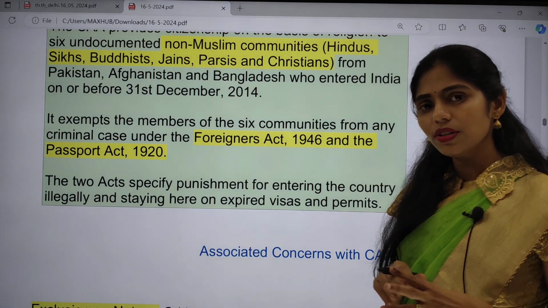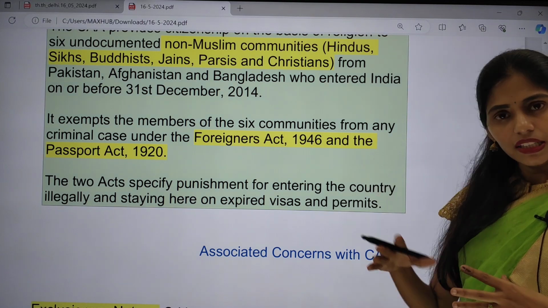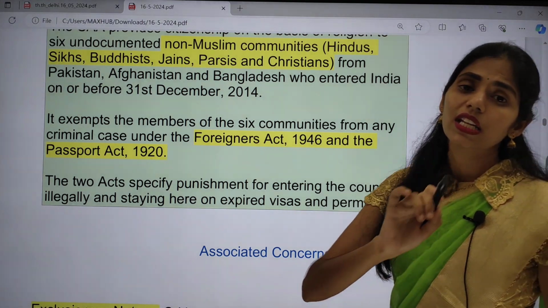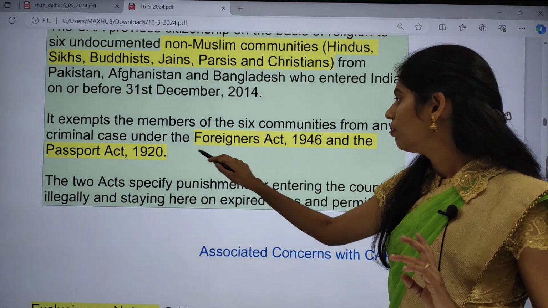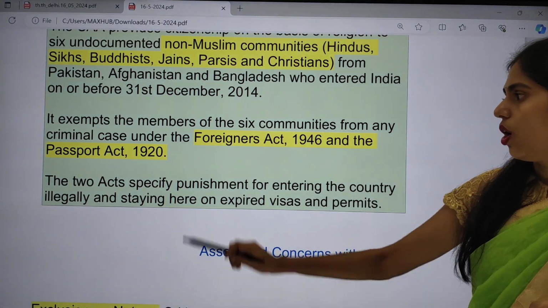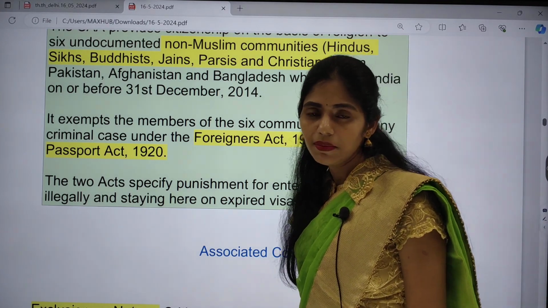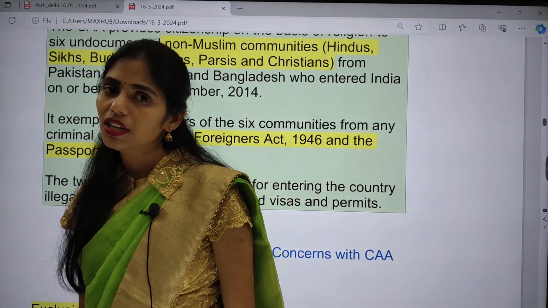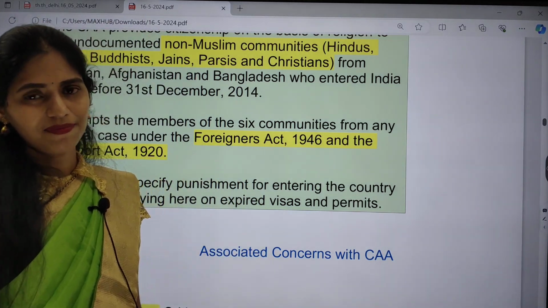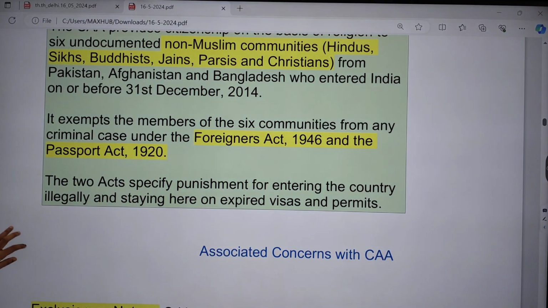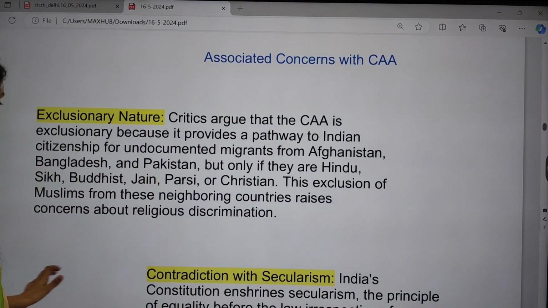Among these 6 communities, if there is any criminal case booked against someone under the Foreigners Act or the Passport Act, then they are not eligible to apply for citizenship under the Citizenship Amendment Act of 2019. Clear?